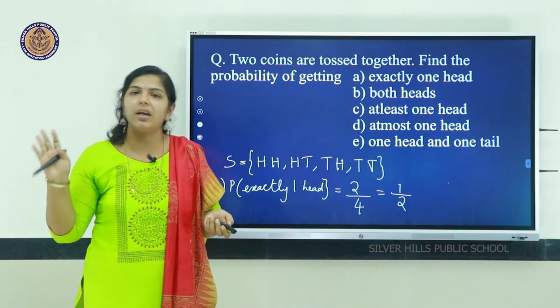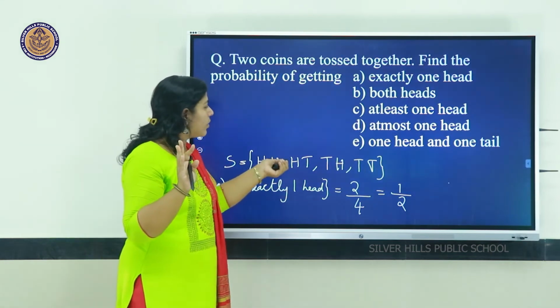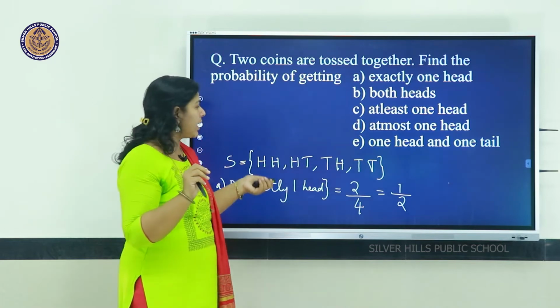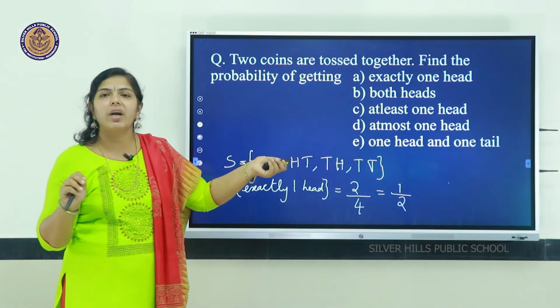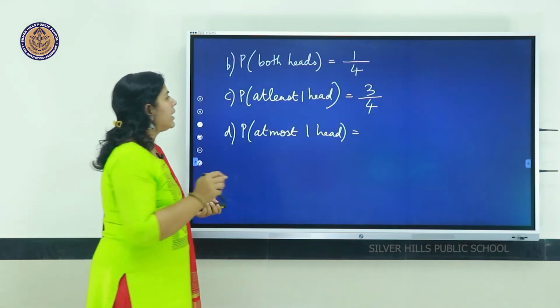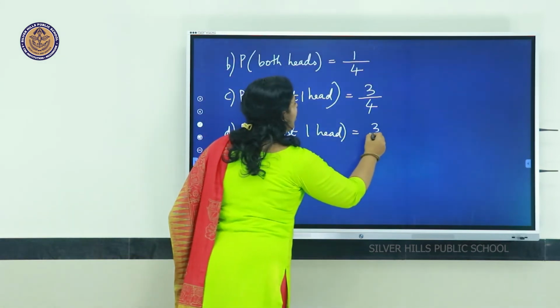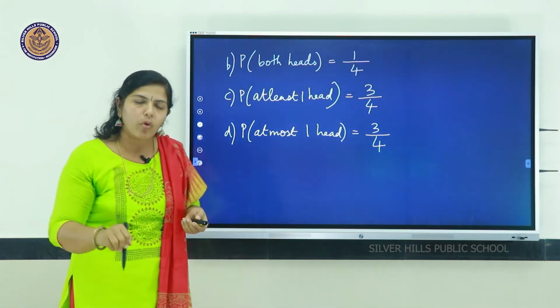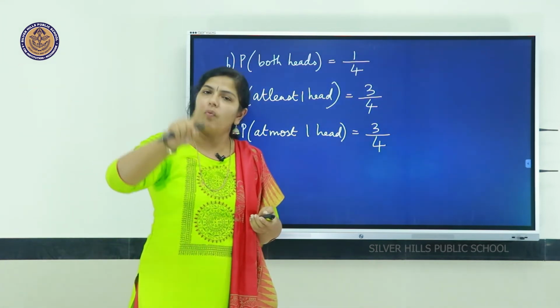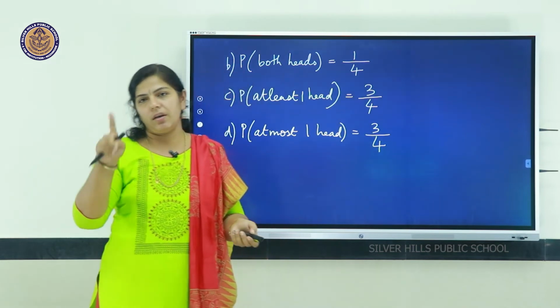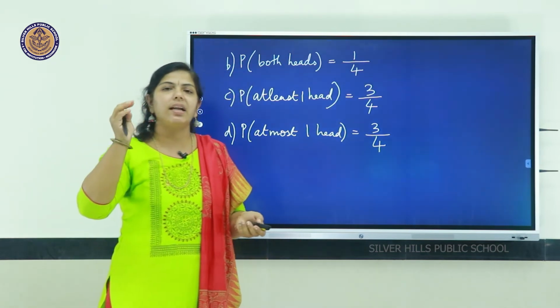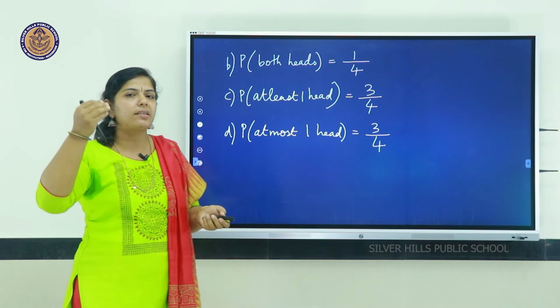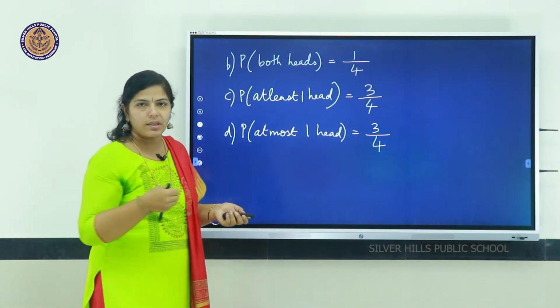So it can be 0 also. So here also 3 possibilities are there, that is HT, TH and TT. That is 3 out of 4 is the probability of getting at most one head. At most means maximum 1, minimum 0. Okay, just understand the difference of the words at least, at most, exactly, all these things.